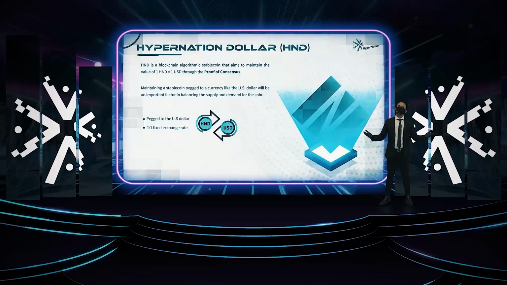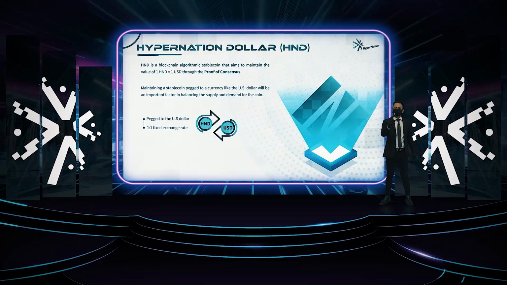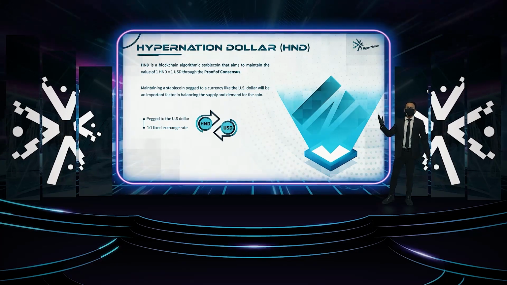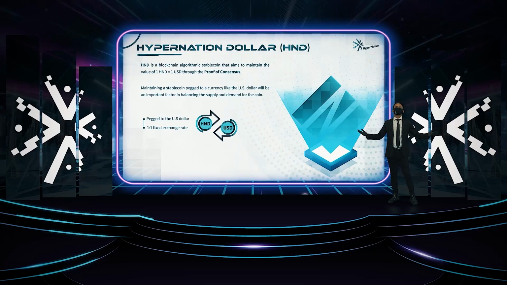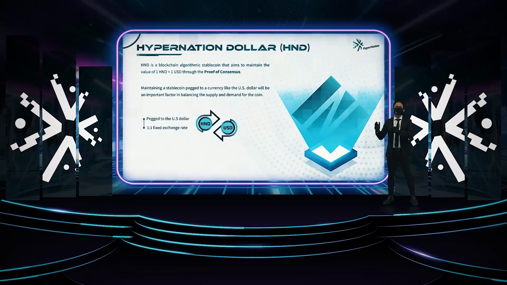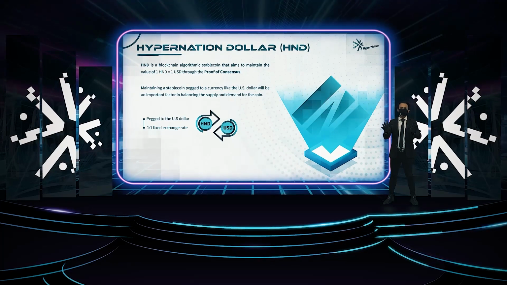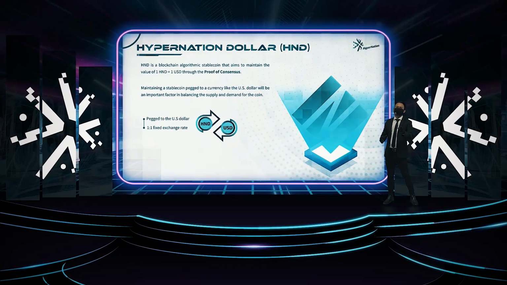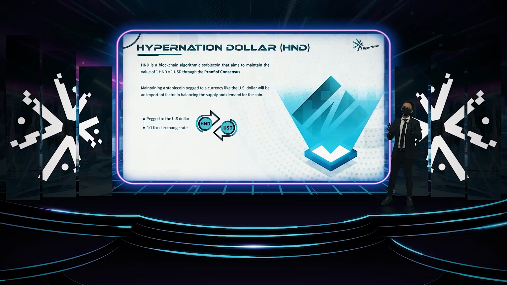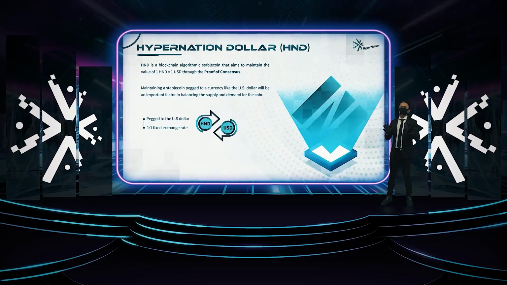Now, allow us to introduce you to our first coin, HyperNation Dollar (HND). HyperNation Dollar is pegged to the US currency and will be maintained at 1-to-1 with the USD. 1 HND will always be equivalent to 1 USD. This is done through proof of consensus.